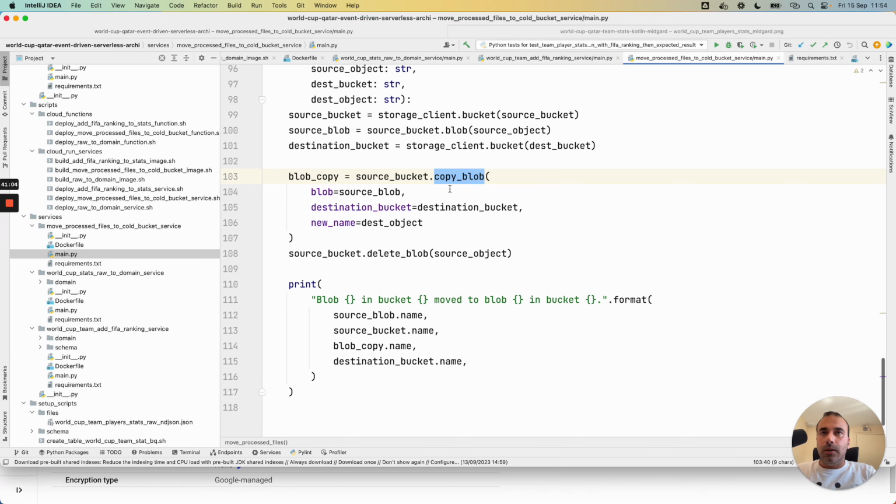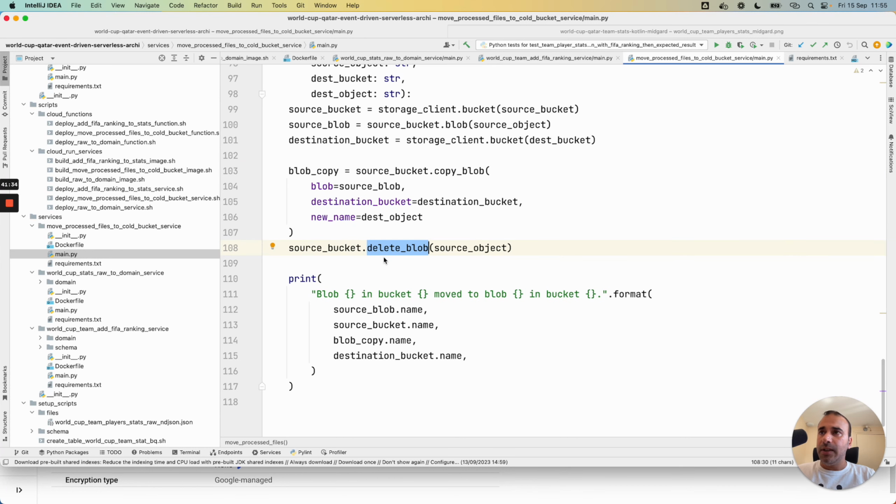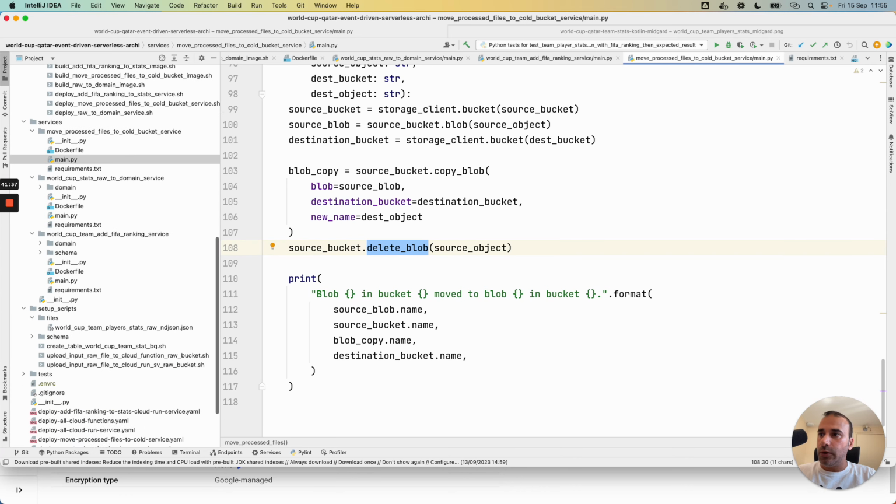I copy the file for raw and domain to the cold bucket with this method given by the Python client. I give the source blob, the destination bucket, and also the name of the destination file. When I copied the elements, I delete the source object. And I think it's good for the logic of this last cloud function.